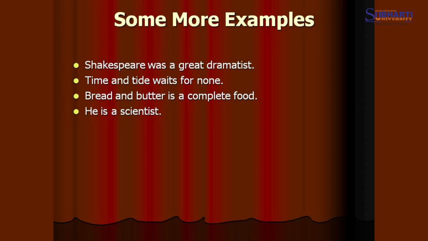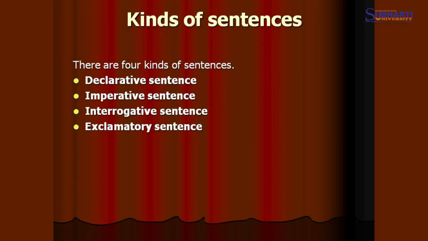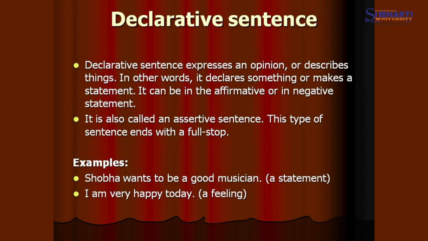After understanding the meaning, definition and examples of the sentence, we go for the kinds of sentences. So there are 4 kinds of sentences. Number 1, declarative sentence. Number 2, imperative sentence. Number 3, interrogative sentence. And number 4, exclamatory sentence. So we discuss all the 4 in detail.